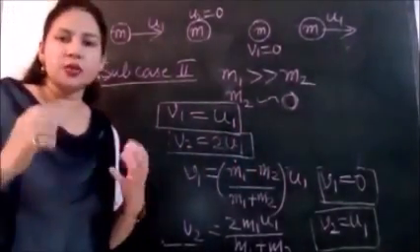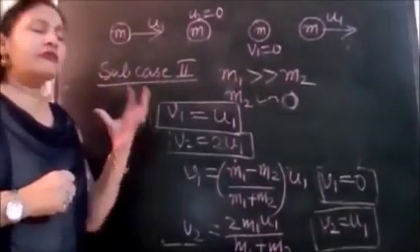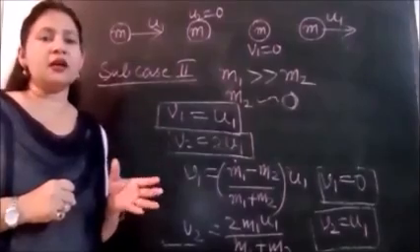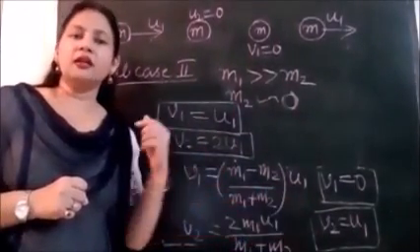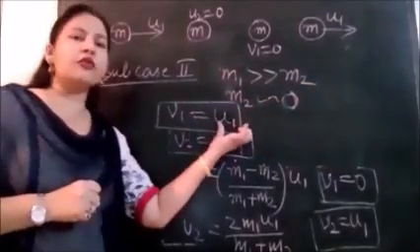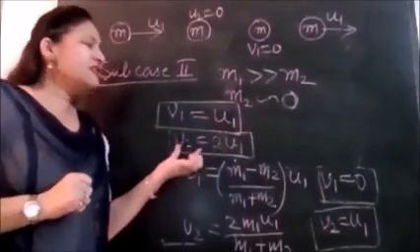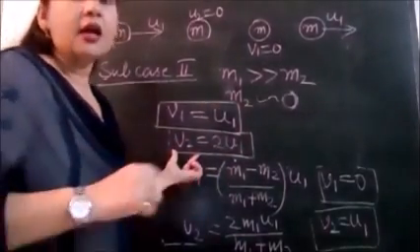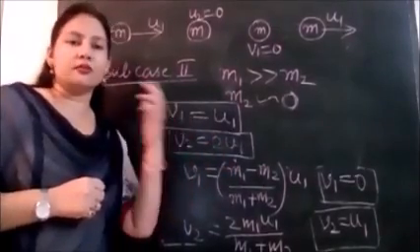So visualize the situation again, what we are doing. When a very heavy object strikes a very light object which is at rest, then nothing happens to the heavier object. It keeps on moving with its own velocity after collision also. But the second object, the lighter object which was at rest earlier, starts moving with double the speed of the first object.